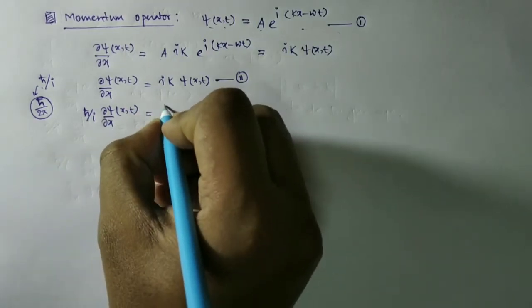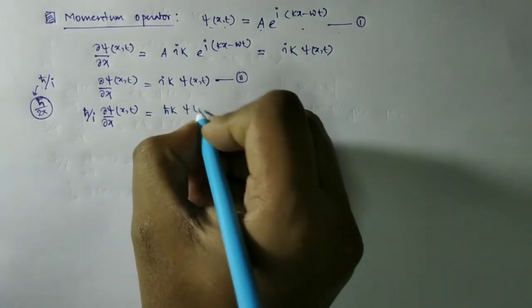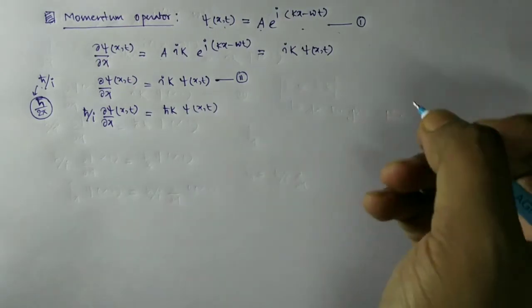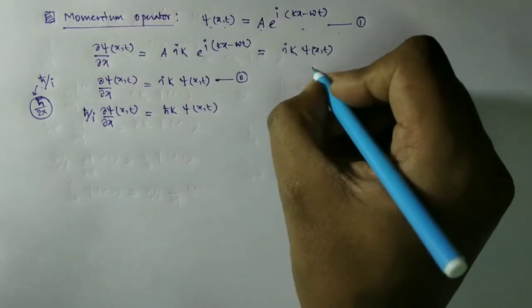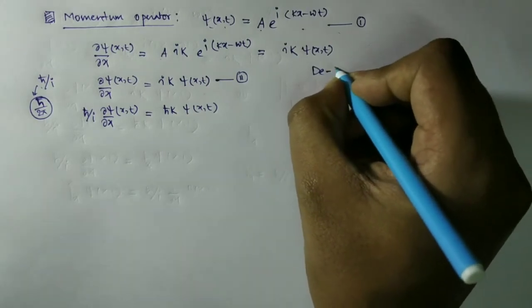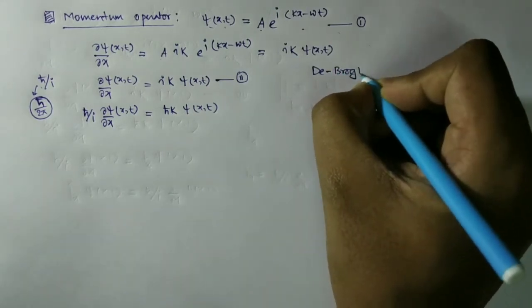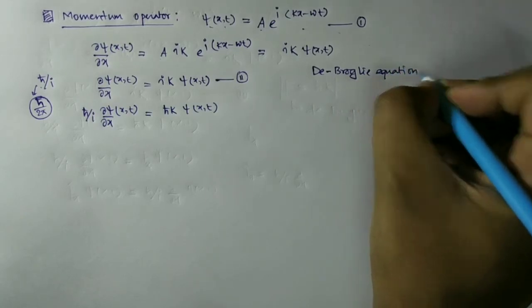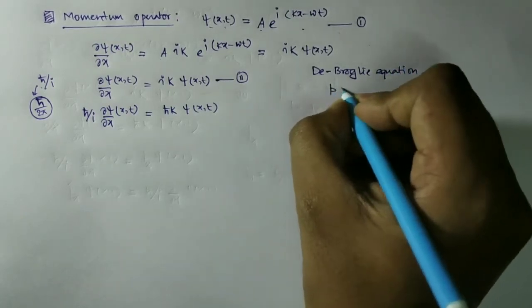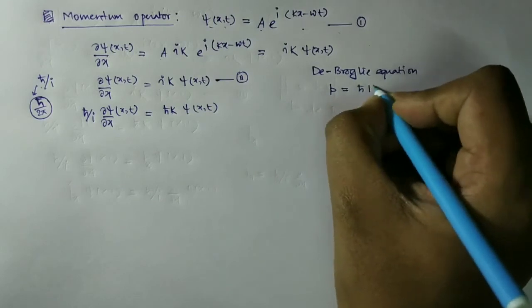Again, from the de Broglie equation of wave-particle duality, we know that momentum p is h cut k.